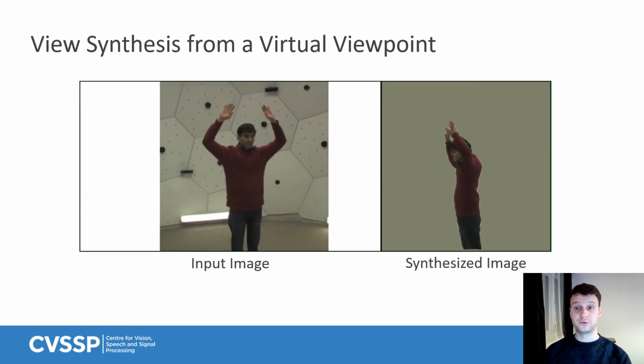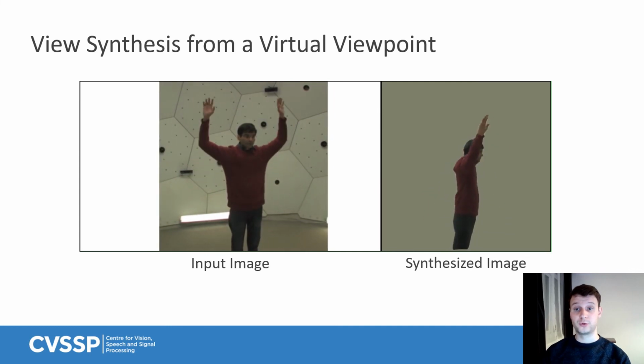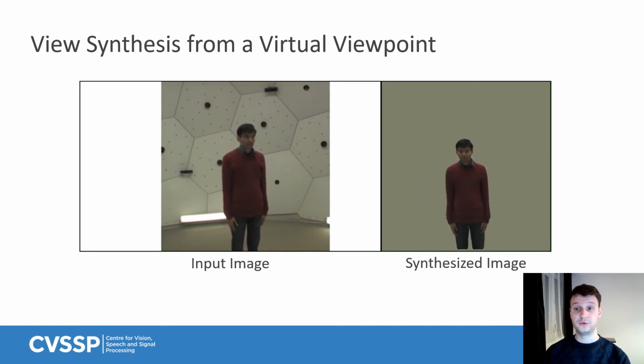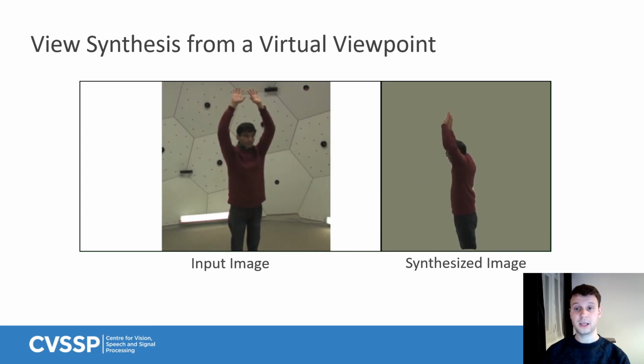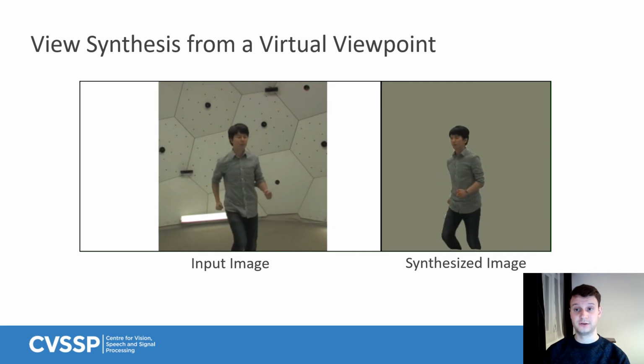This video shows how, given an input image of a known subject in an unknown pose, we are able to synthesize novel views for unseen viewpoints. In this case, we create a fictitious camera, which is virtually orbiting around the subject, viewing them from previously unseen angles.